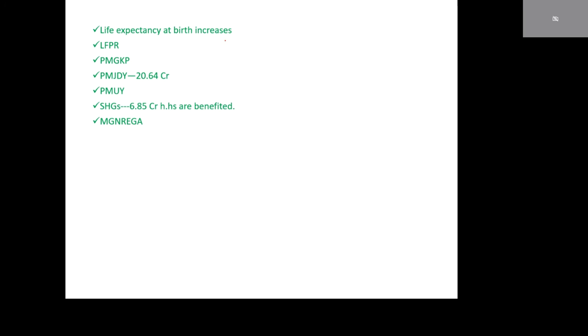Life expectancy at birth increases. It was 69.4 years in 2019, and that increased to 69.7 years during 2020.